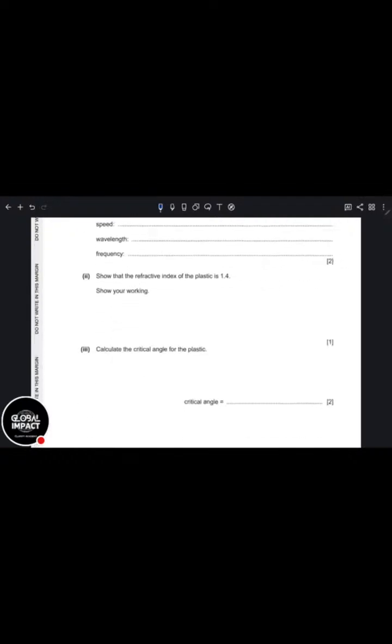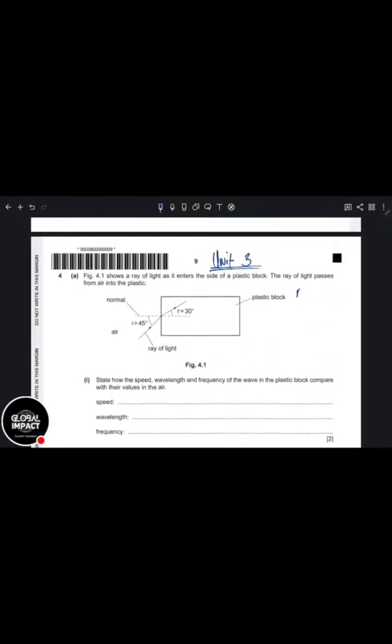We don't care about any theory. Show your working: refractive index. We know the formulas for refractive index. We have N is equal to 1 over sine C. Then we have another one, N is equal to sine I over sine R. That's Snell's law, which if you look here, you have I, you have R. So let's go ahead and use it.